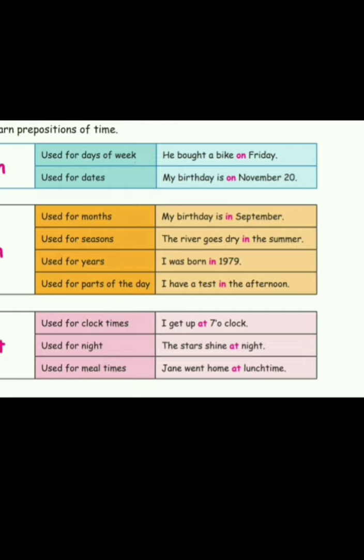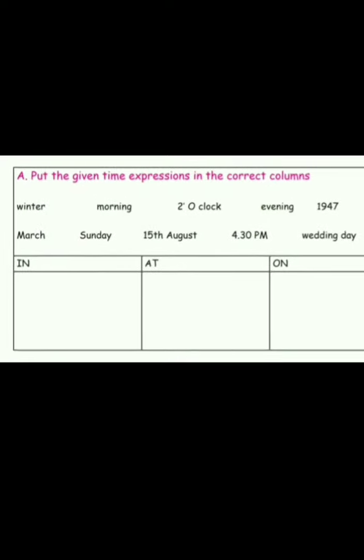Okay, children, we'll move to the book exercise. Look here. Put the given time expressions in the correct columns. See here: winter, morning, 2 o'clock, evening, 1947, March, Sunday, 15th August, 4:30 p.m., wedding day. So you have to write in the correct column.